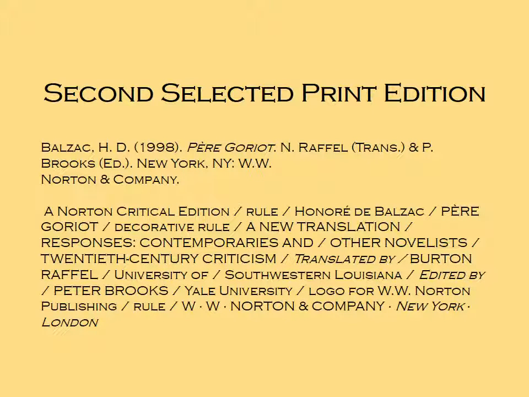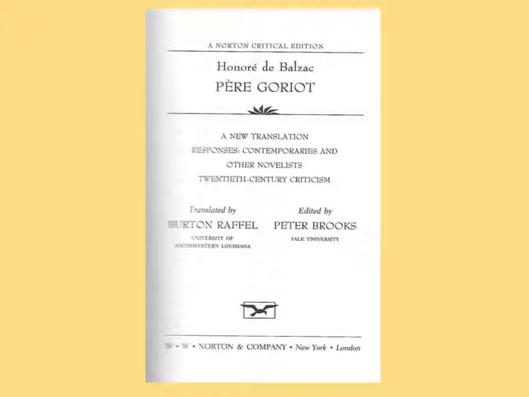My second selected print edition is a more modern version. It is from 1998, and it was published in New York City by Norton Company, a well-known publisher in the United States. Despite the title being in French, Pere Goriot, it is an English translation. Incorporated in this edition are extra features. We have criticisms, literary responses, and bibliographical resources. And here is a scan of that page.